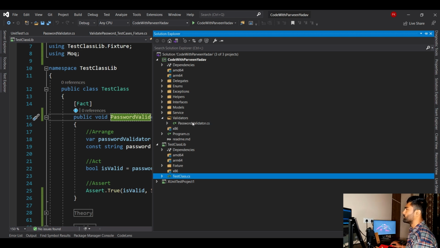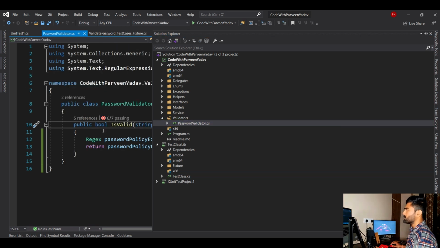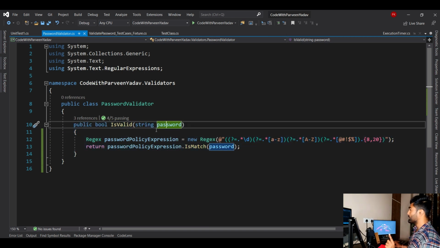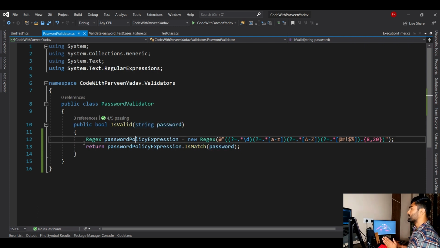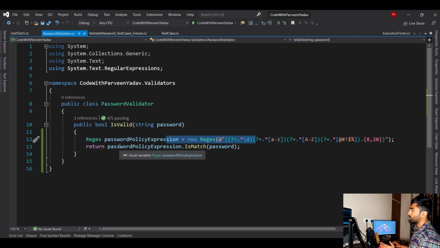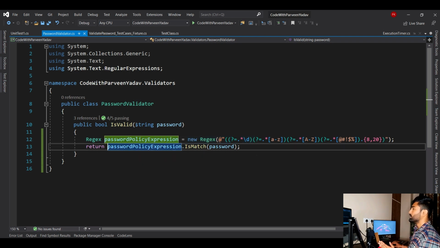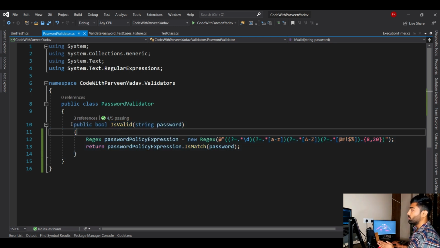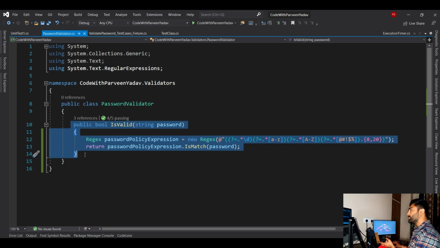Yes, inside Validators we have created one class, and it just validates the password, right? It receives one input as a string, then a regex expression is applied, and it checks if that password is accepted by this regex expression or not, and at the end it returns the result as true or false, right? So that is a very small logic. Now I wanted to write a unit test on this. Okay, let's close this.